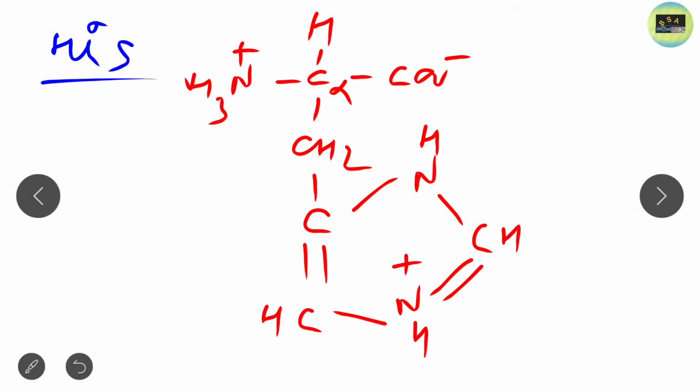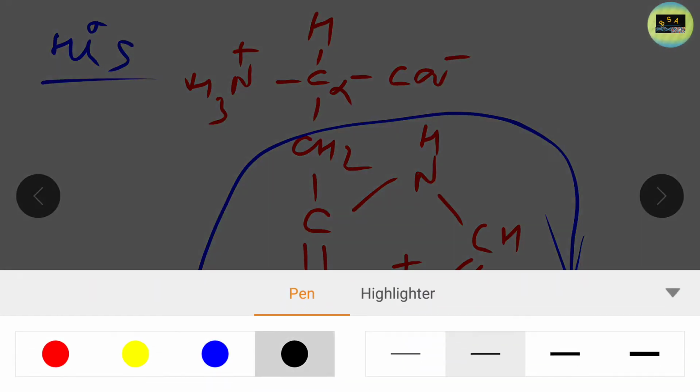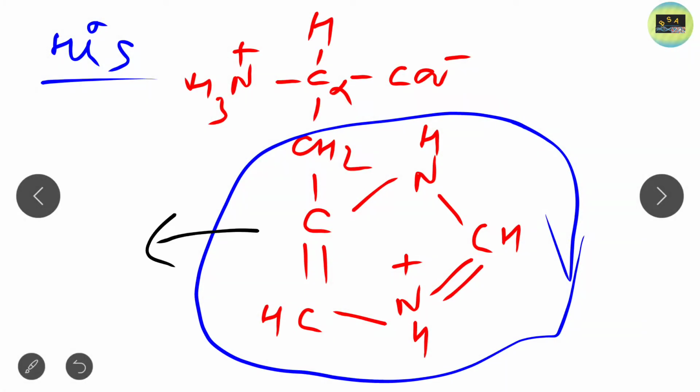You have to remember this structure. You have to practice this structure more and more so that you can remember. Clear? And what is this side chain known as in case of histidine? Sometimes you may get the question in the examination that the side chain of histidine is known as what? The side chain of histidine is known as imidazole ring. Note it down.